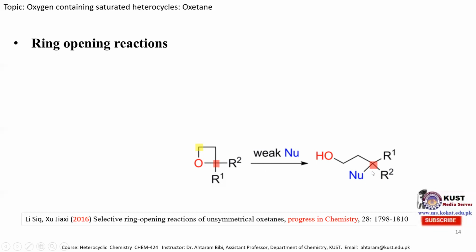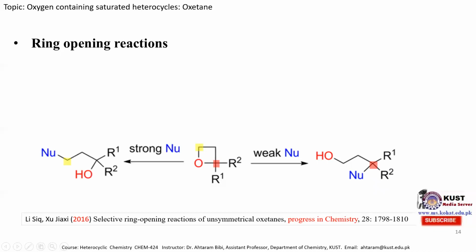And we can see that we will obtain this molecule. And the reason is that the carbocation which is forming here is more stable. It's a tertiary carbocation. So therefore, generally the weak nucleophile attacks on this carbon atom and this bond breaks and the ring opens from here.